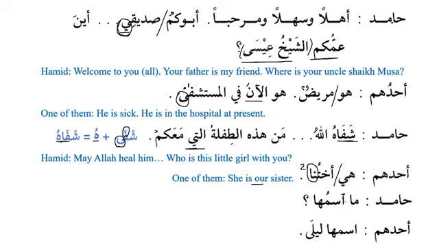Hamidun, Hamid. Masmuha, what's her name? Ahaduhum, one of them. Ismuha Layla, her name is Layla. So these are small, beautiful sentences.